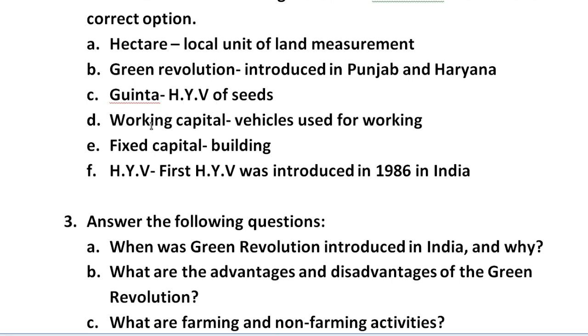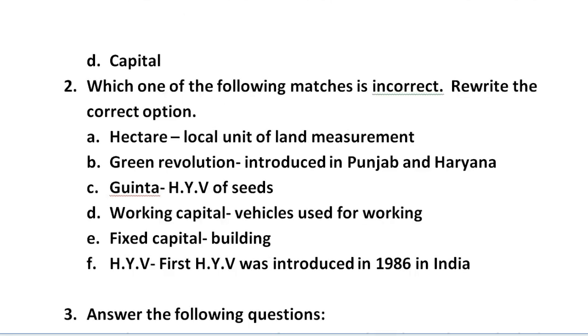D, we have working capital, vehicles used for working. E, fixed capital, is it building? And F, we have HYV, it is mentioned here: first HYV was introduced in 1986 in India. Out of all this, you have to find out the sentence which is incorrect, and if you find it, then you have to write the correct option in front of that.